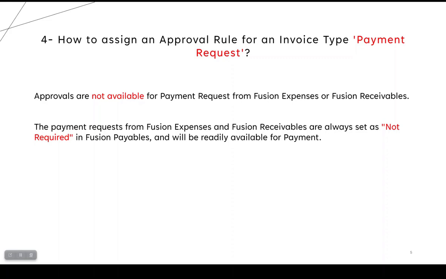Up to now, maybe in what's new the next what's new or whatever, it may be enabled, but until now it's not. There is no available approval for payment request.